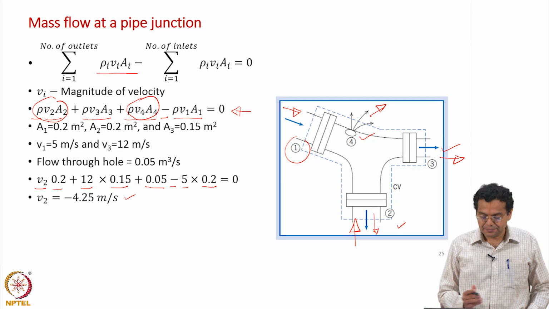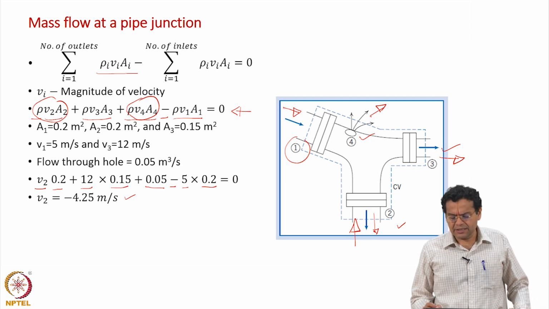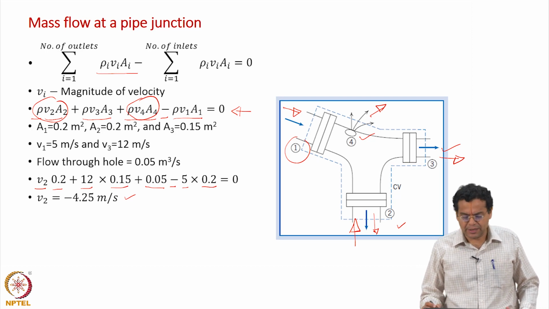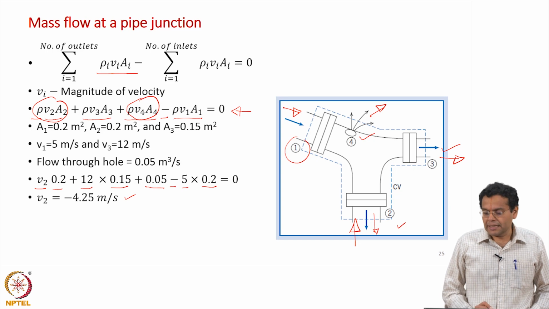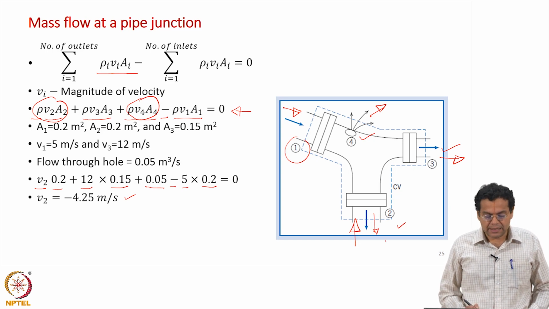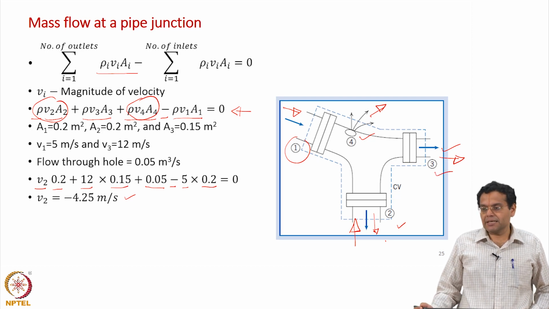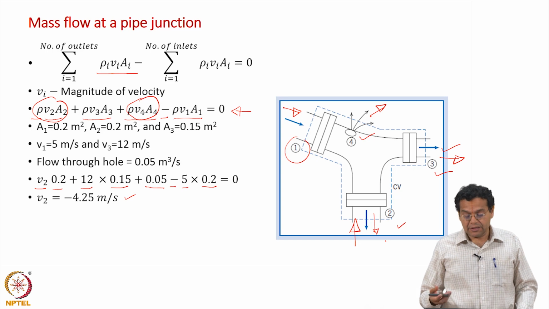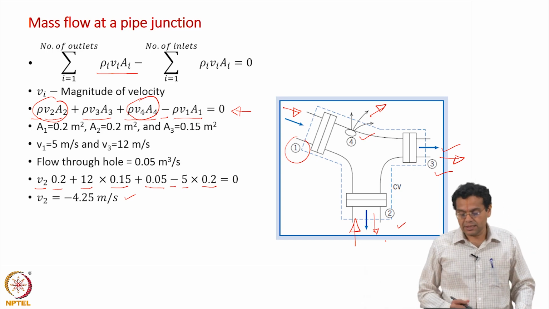That is why the velocity V3 is much higher. Entering through one inlet at 5 meters per second, through the other inlet at 4.25 meters per second, leaving at 12 meters per second. And the cross section area is also less, resulting in a higher velocity.